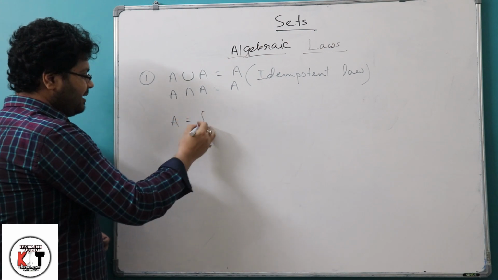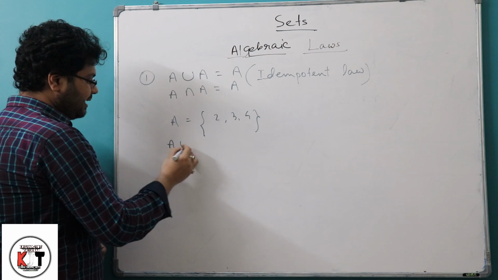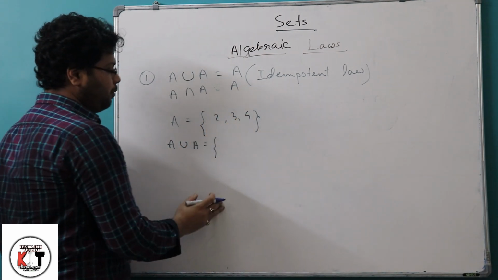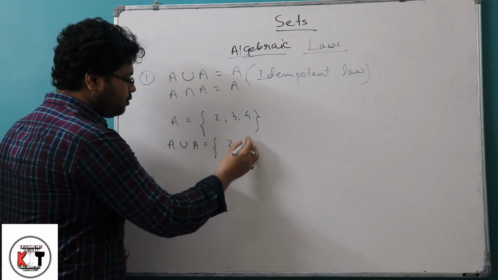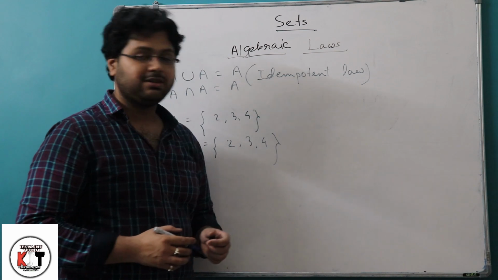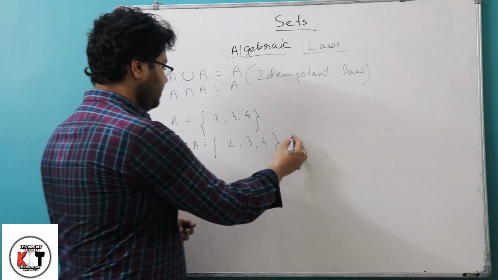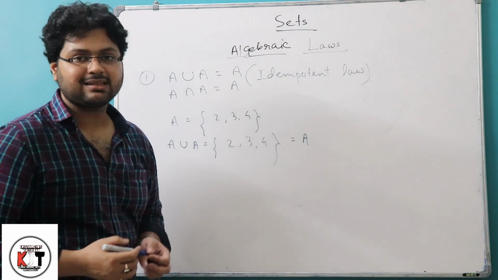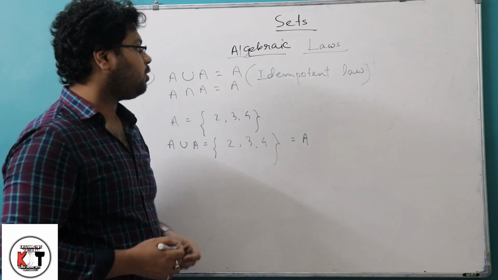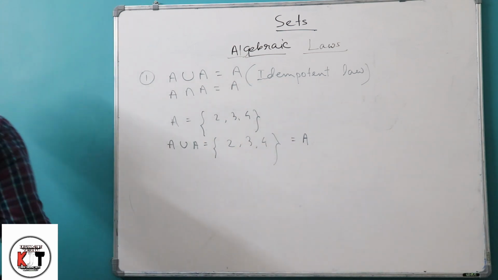Suppose A equals 2, 3 and 4. If we take A union A, we will not write 2, 2, 3, 3, 4, 4. We will only write 2, 3 and 4, because as you know, in a set no elements are repeated. So you will get A only. Similarly for intersection we can say the same thing. That's why this law is called the idempotent law. Now we are coming to the second law.